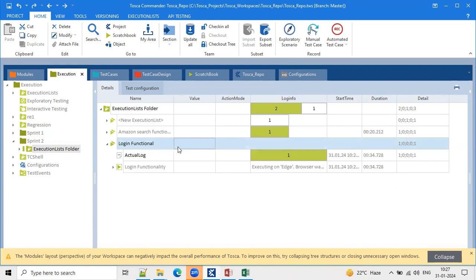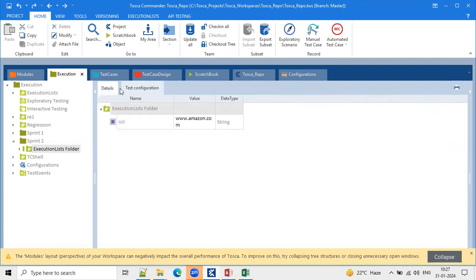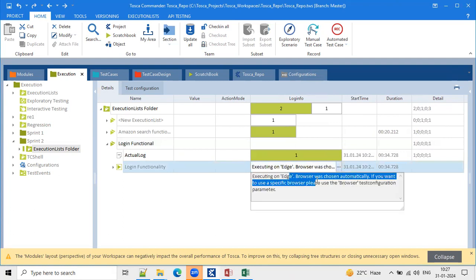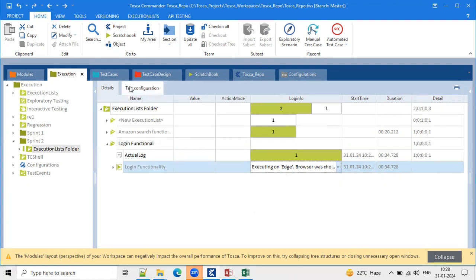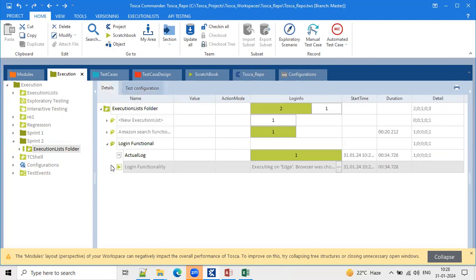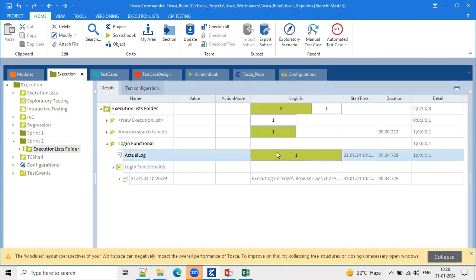So parameters we need to define in the test configuration level. Yes. So here also you can see the information: executing, Edge browser was chosen automatically. If you want to use a specific browser, please use the browser test configuration parameter. We have to define that parameter here. Okay. So this one is executed successfully.